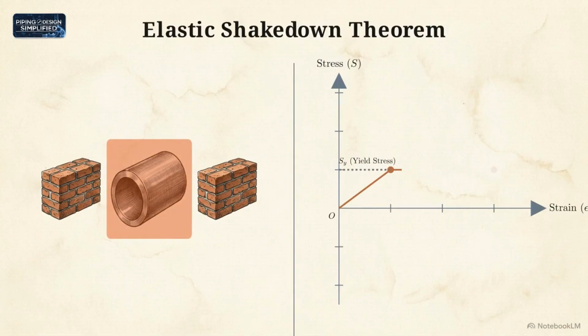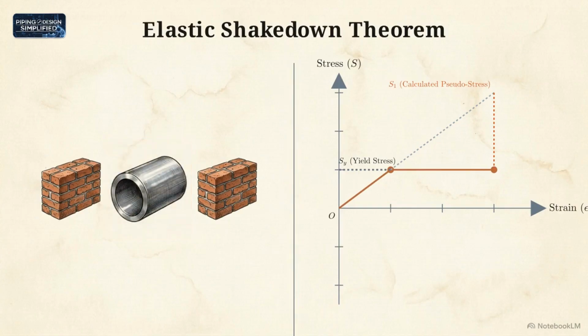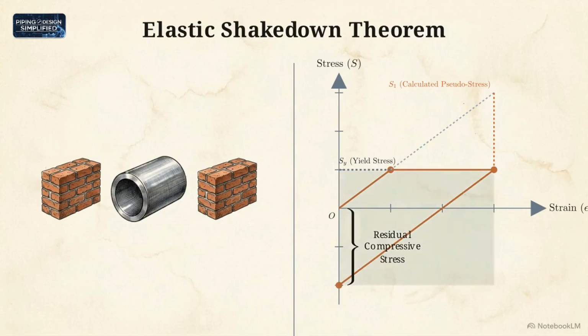tension. It stretches beyond its physical yield point to a new theoretical strain. If the pipe behaved perfectly elastically, the calculated stress at this exact strain would project far above the material's actual physical yield line. When the plant cools down, the contraction does not retrace the plastic path. The stress-strain curve drops perfectly parallel to the initial elastic line, plunging through 0 and into negative territory. Returning the physical pipe to 0 strain forces the now plastically stretched material into a state of residual compressive stress.